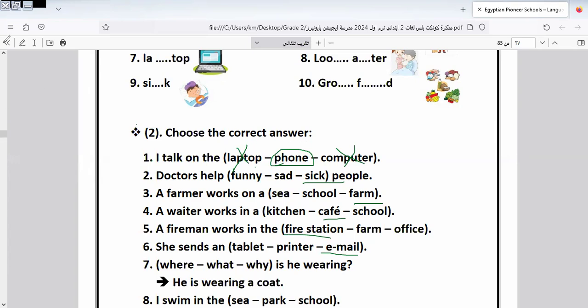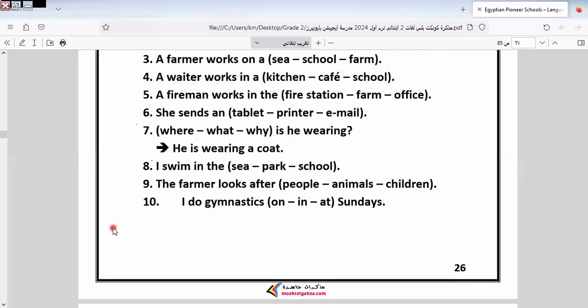Okay, I will leave the rest to do by yourself because I know that you are clever and you can continue the rest of the exercise alone. Okay, let's continue the rest of the questions.